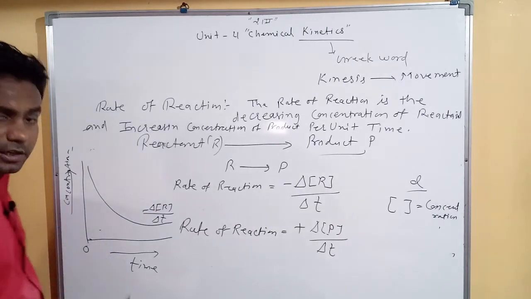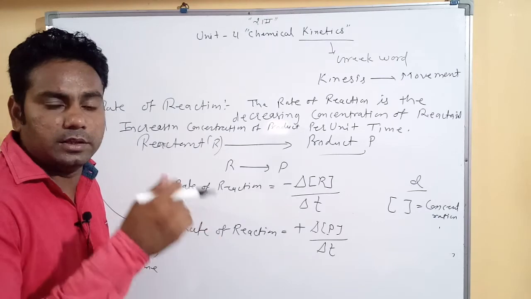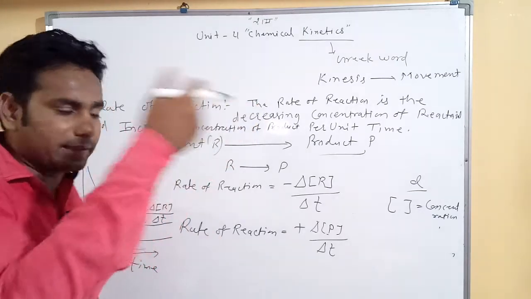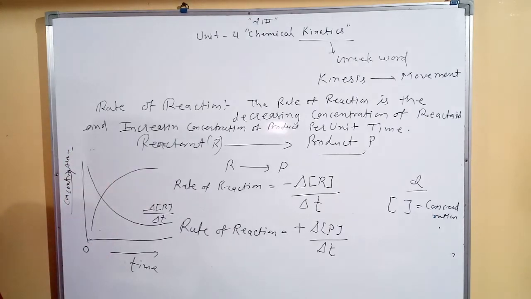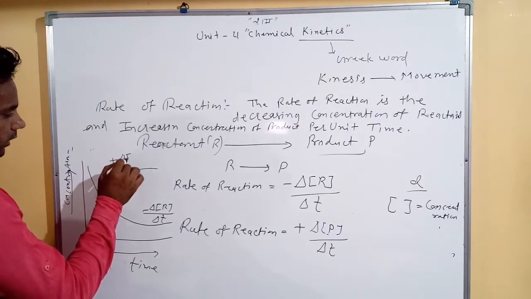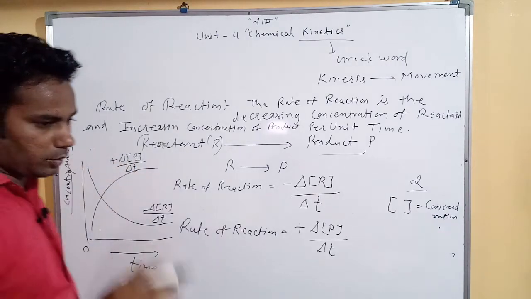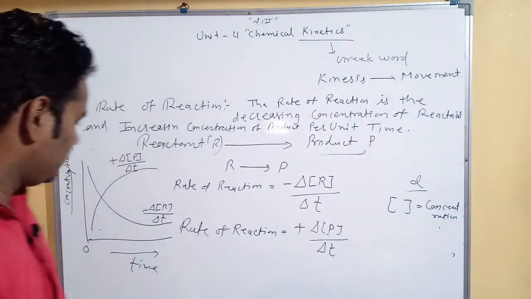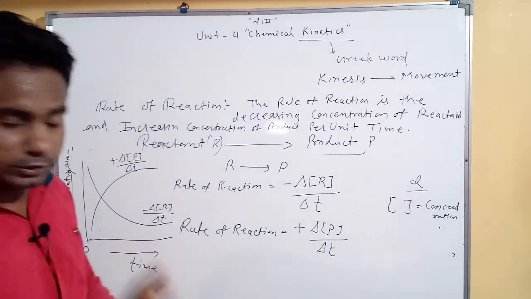Then in the initial condition, the product concentration is 0. In the final condition, the product concentration is maximum. So we use this curve, 0 to high. This curve shows increasing concentration of product. I think you understood that. Here 0 to high, then high to approximately 0.